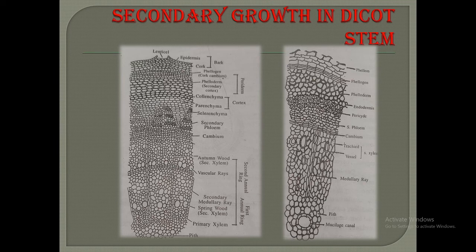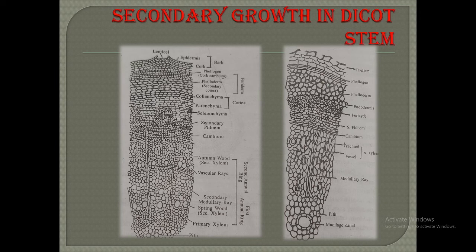It means the secondary xylem consists of pitted vessels, tracheids, wood fibers and wood parenchyma also. These elements of the secondary xylem are more or less similar to those that occur in the primary xylem. The vessels or tracheids are most abundant and are usually shorter than those of the primary xylem.